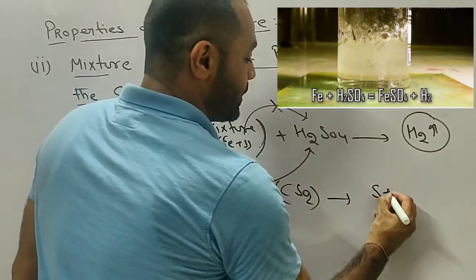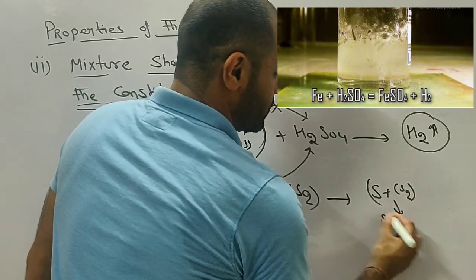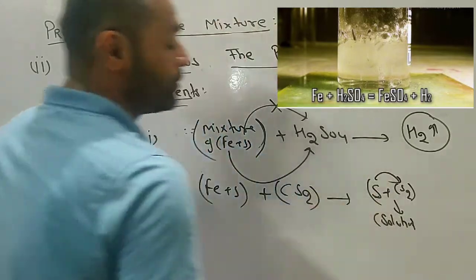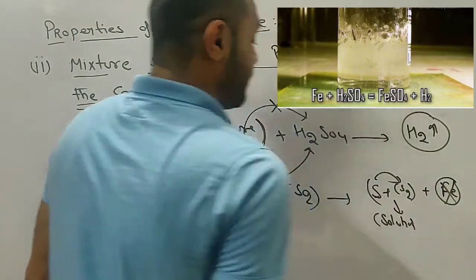The sulfur and carbon disulfide will form a solution, because sulfur easily gets dissolved in the carbon disulfide solution, but not iron.